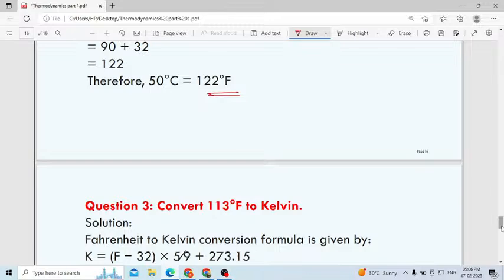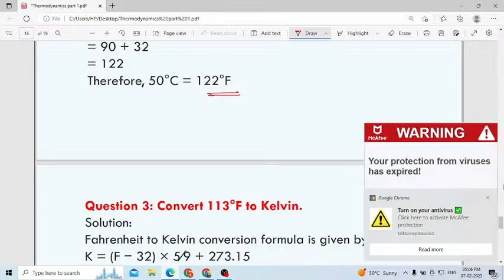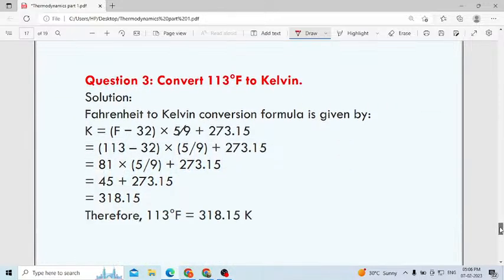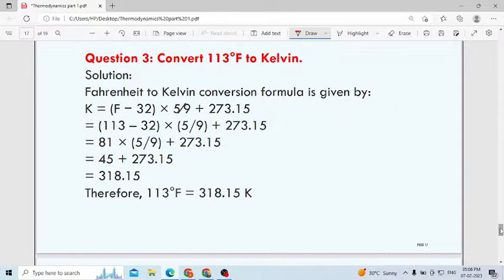Sahana, 313.15. We will check the answer. Yes, any other? 318.15. All are giving different answers. Okay, the answer will be 318.15.